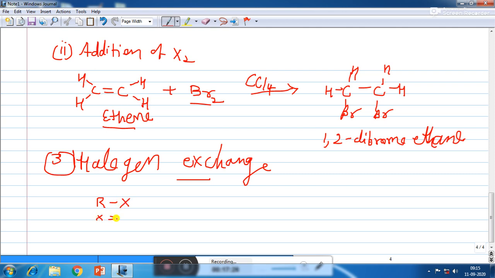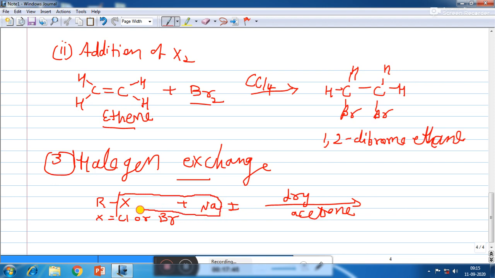So if X equals Cl or Br, so in that case it is either alkyl chloride or alkyl bromide. It is treated with NaI in the presence of dry acetone. So in that case X will combine with Na to form NaX and RI is formed.